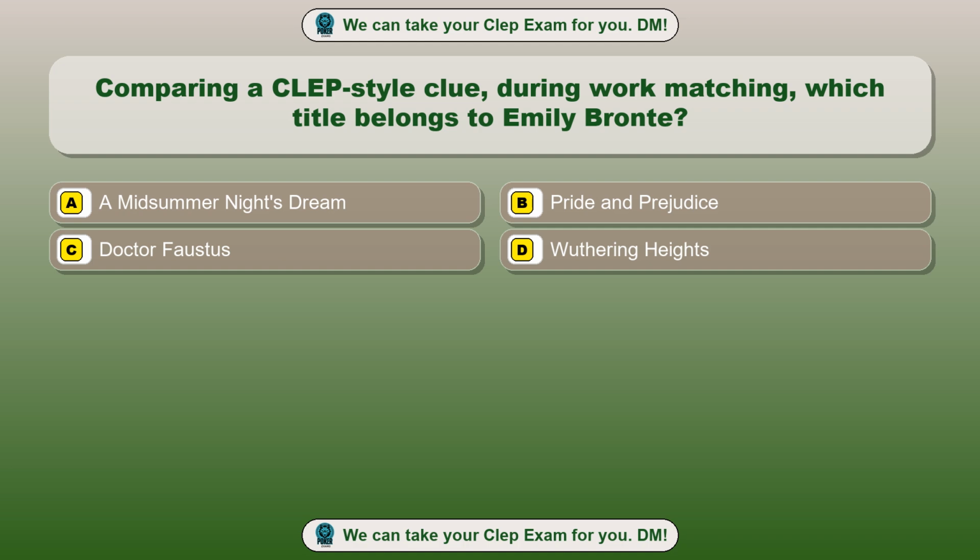Option A, A Midsummer Night's Dream. Option B, Pride and Prejudice. Option C, Dr. Faustus. Option D, Wuthering Heights. The correct answer is option D, Wuthering Heights.